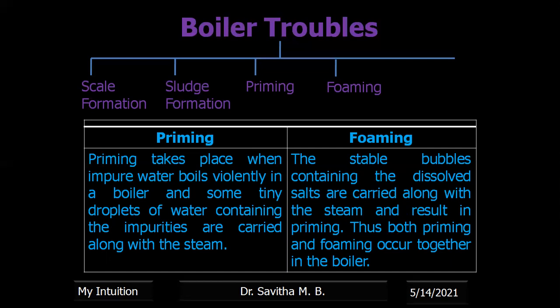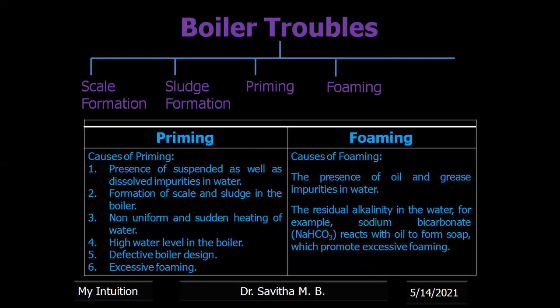Foaming is the stable bubbles or foam that is formed. It is also due to dissolved salts, and if the dissolved salts along with the bubbles are carried along with the steam, it also results in priming. Thus, priming and foaming occur together in a boiler.